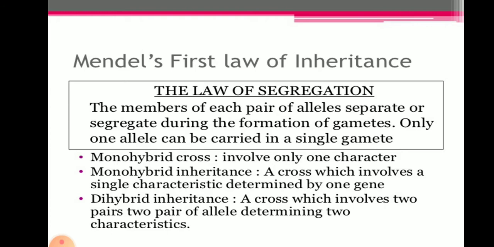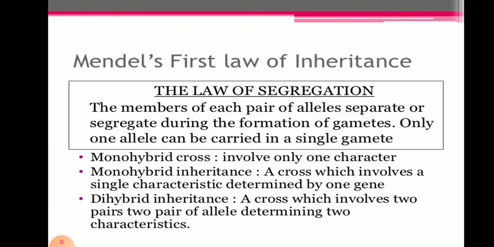So we know that during meiosis, gamete formation is done, like sperms and eggs are formed. While eggs and sperm are formed, the genes on the chromosomes are segregated separately, without bonding, without having the material of the other gene or allele. So they become separate easily.